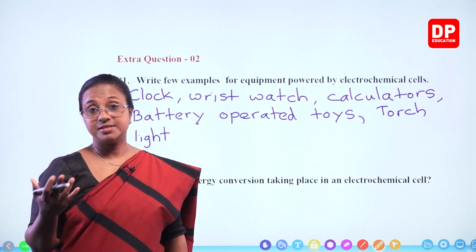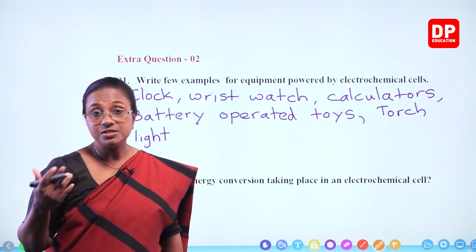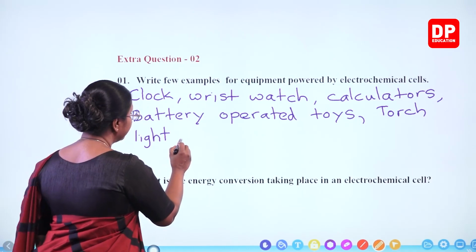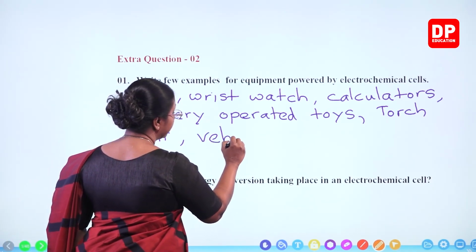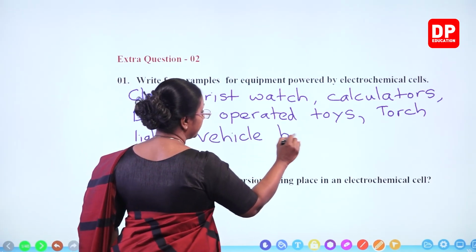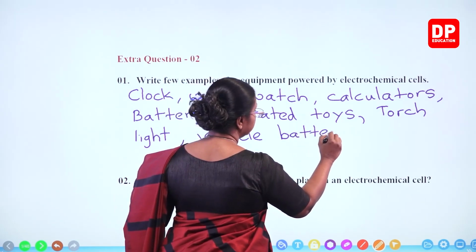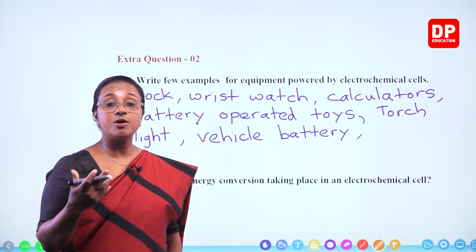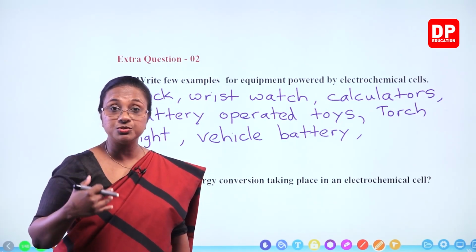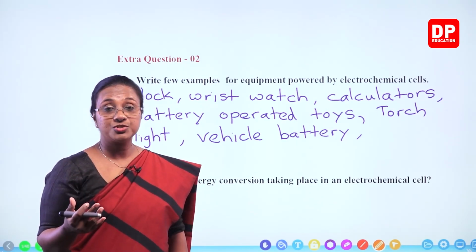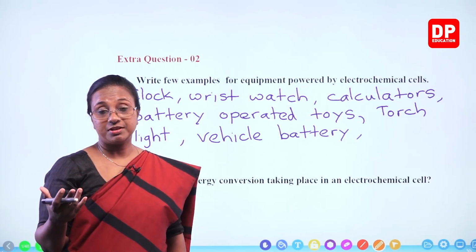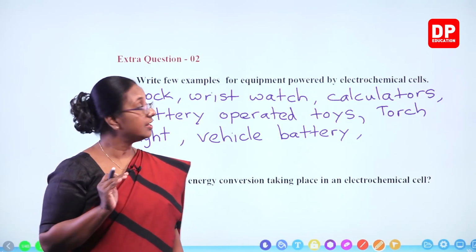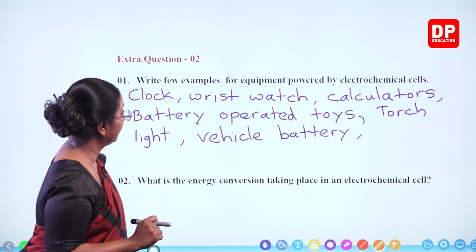The car batteries, the vehicle batteries. Vehicles use batteries. So we can write that as well. Vehicle batteries. Even computers, laptops, they also use batteries which we use to charge. Mobile phones, they also use batteries. So like this, you can write many electrical equipment.